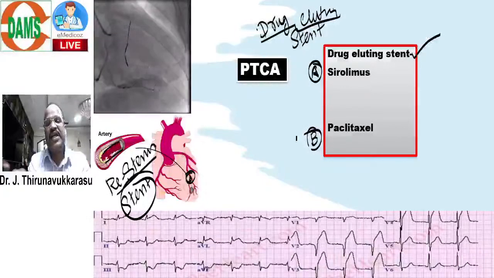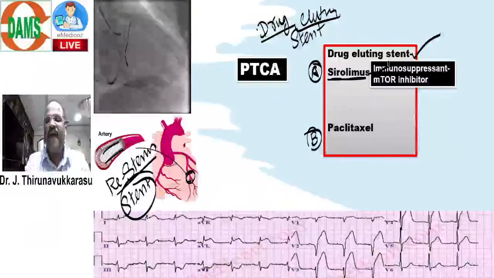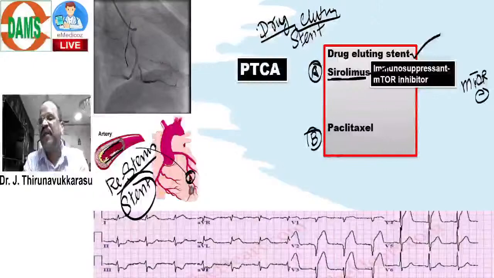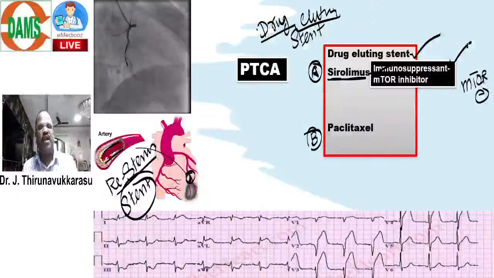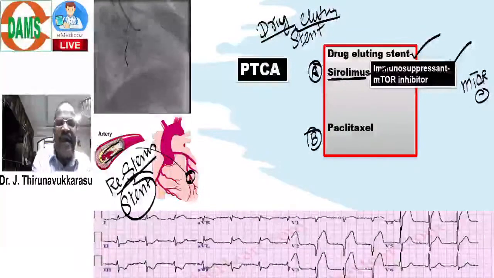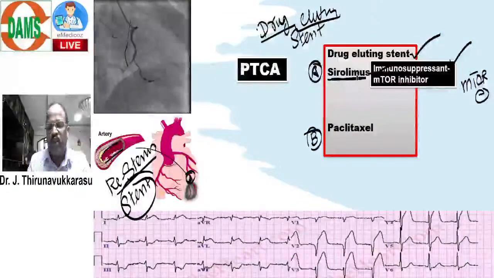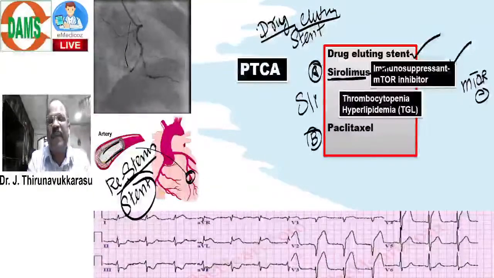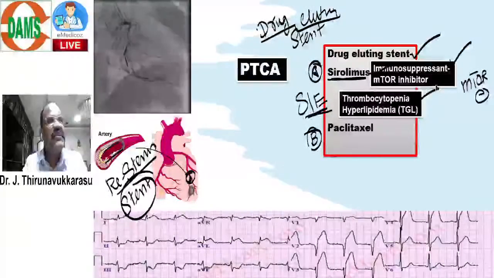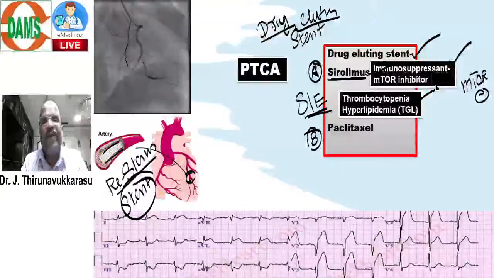Actually, sirolimus is an immunosuppressant. It's an mTOR inhibitor. This and all, I will discuss later on in the immunosuppressant chapter. Sirolimus, one of the immunosuppressants, can be added in the stent. And what problems does the immunosuppressant cause? The two most important side effects it may cause are thrombocytopenia and hypertriglyceridemia, TGL.